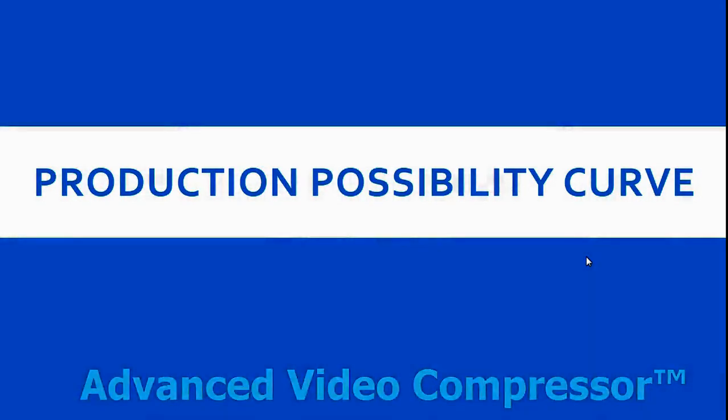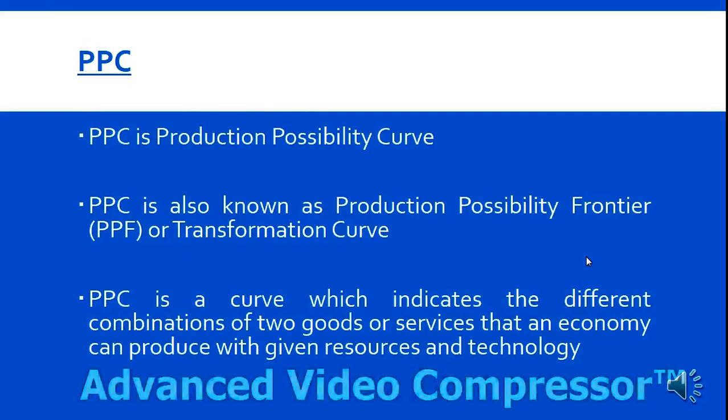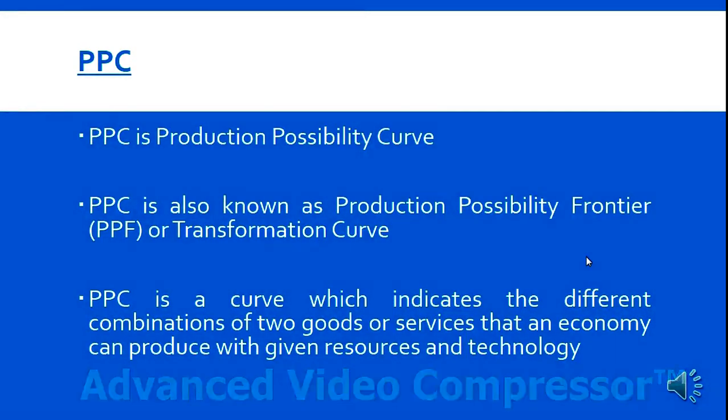In this session we will learn about the production possibility curve. PPC is the production possibility curve. It is also known as the production possibility frontier, that is PPF, or transformation curve. Now what is PPC? PPC is a curve which indicates the different combinations of two goods or services that an economy can produce with given resources and technology.